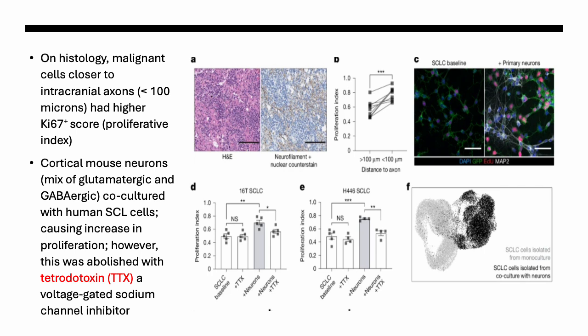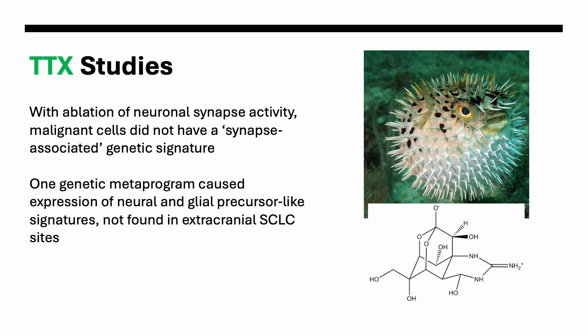However, very interestingly, this effect was entirely abolished by a specific voltage-gated sodium channel inhibitor called tetrodotoxin, which we'll go into a little bit later, but this essentially abolishes neuron activity because remember that sodium flux is very important for neuronal signals to function. So both of these studies also reinforce the previous finding that nervous system activity, particularly proximity to nerves as well as actual electrical function, is crucial for the progression of some of these cell lines.